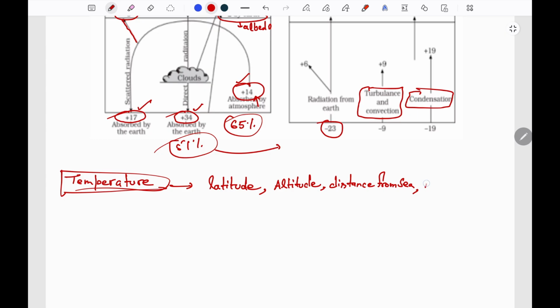Another one is movement of air mass. If a cold air mass is moving through an area, then the temperature of that area will be cold, and if a warm air mass is moving through it, then the temperature will be warm. Fifth one is presence of ocean currents. It is also directly proportional: if there is a cold current, the temperature will be cold, and if a warm current is present, then the temperature is more.